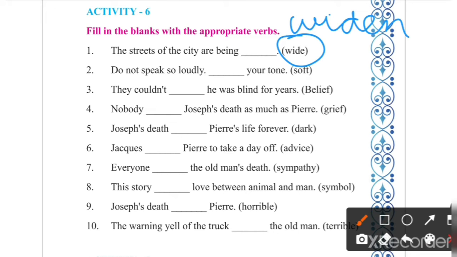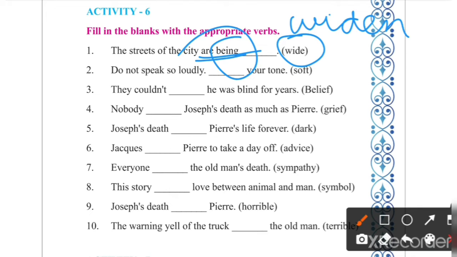But be careful in writing the answer. We cannot write only widen, W-I-D-E-N. It's wrong. Why? Because here it is given in passive voice, because being is used. I will teach you active passive voice in grammar, but here, as a part of this chapter, I am giving you the answers.